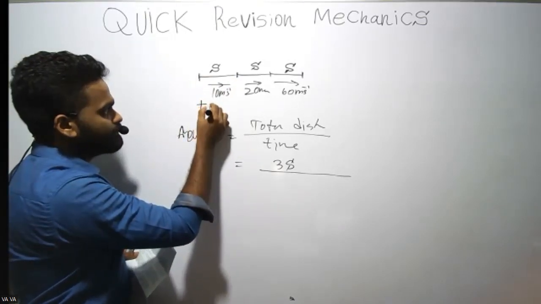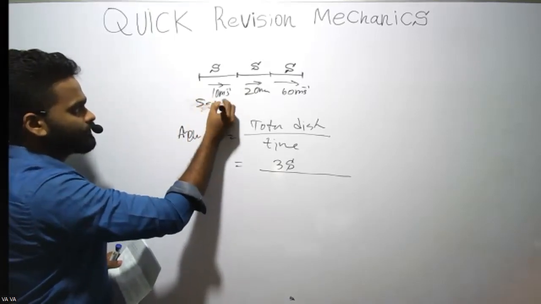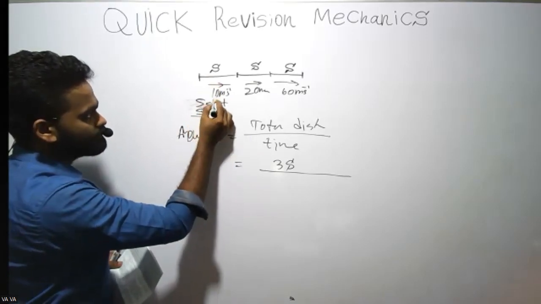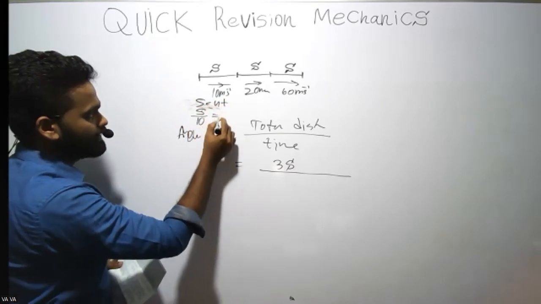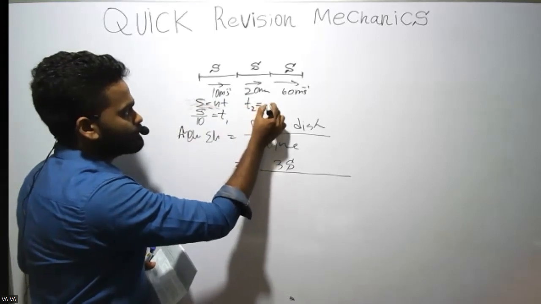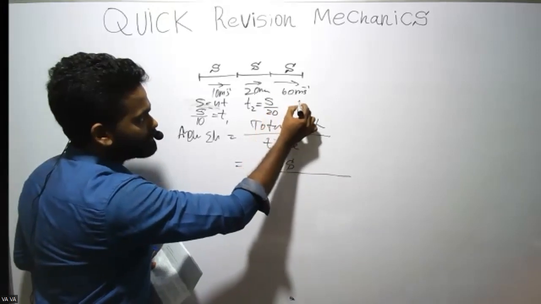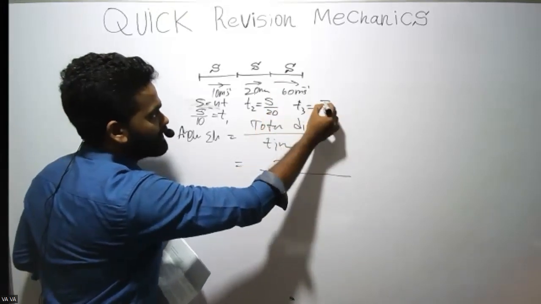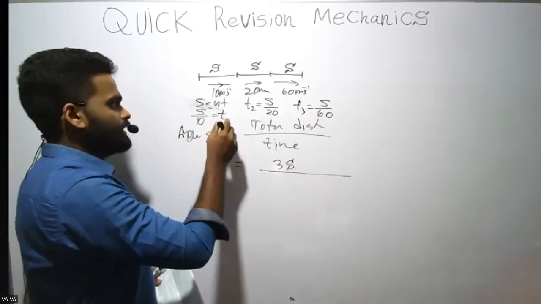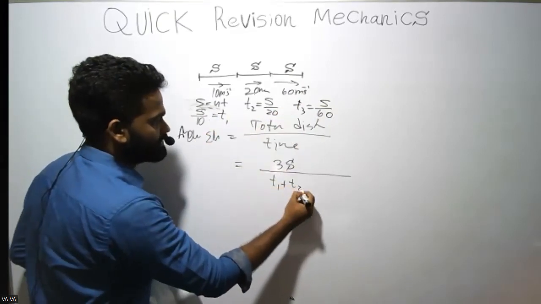So you apply S equals ut, time is S divided by velocity. For the second part, time is S divided by 20. Third part, time is S divided by 60. To get the total time, you add T1, T2 and T3.